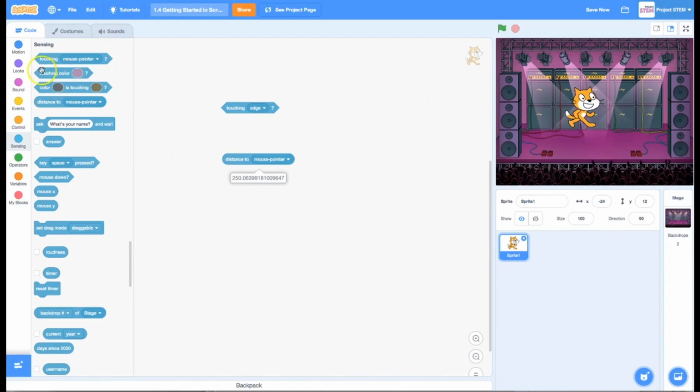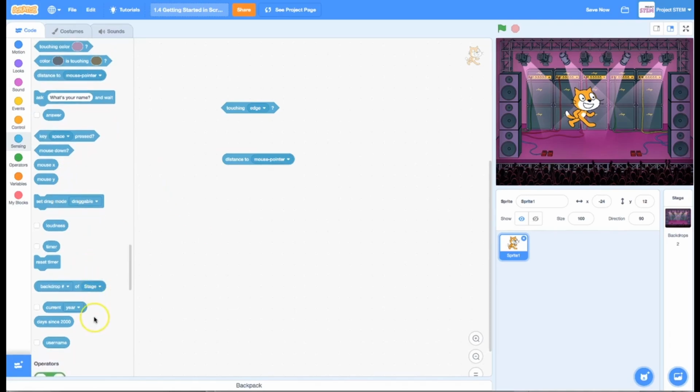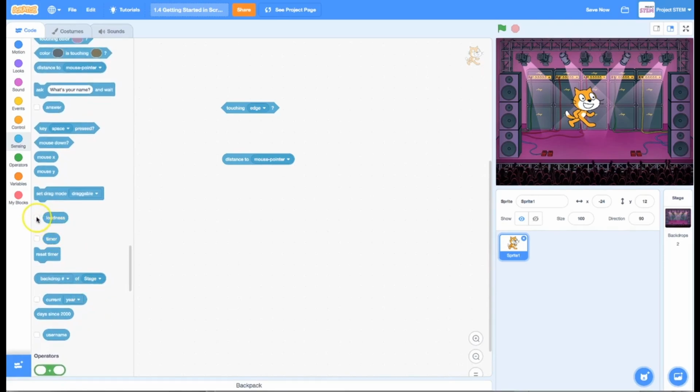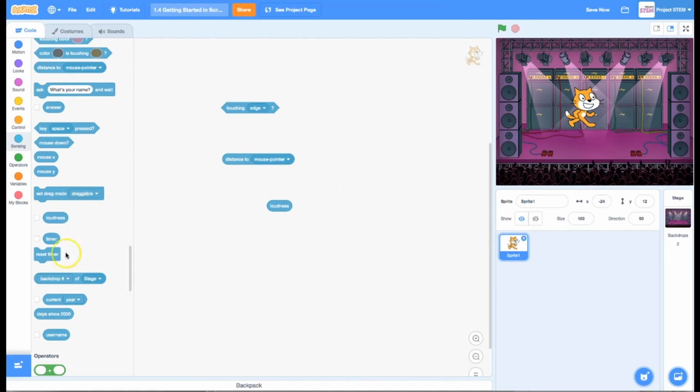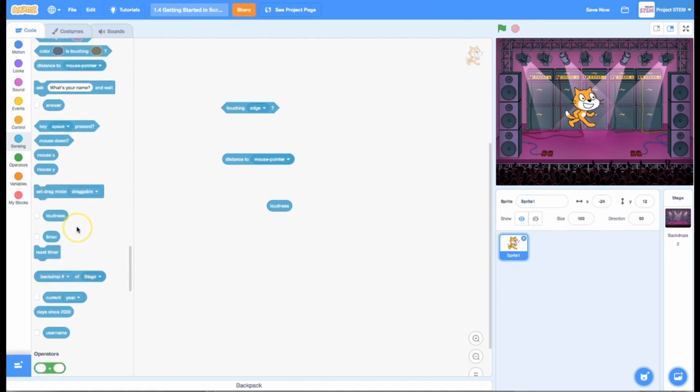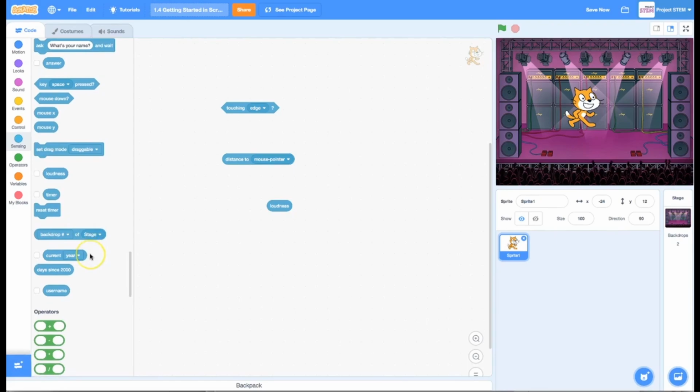So we've got sensing in terms of being able to sense whether something is true about the sprite. We have sensing in the respect that we can find out different values as they relate to the sprite. And then, of course, we have some other things over here that can access our microphone if we want. I'm going to click don't allow just for right now, but you can access those types of values as well, those analog values.